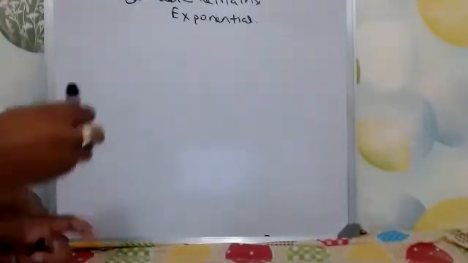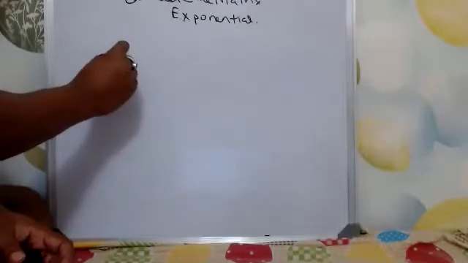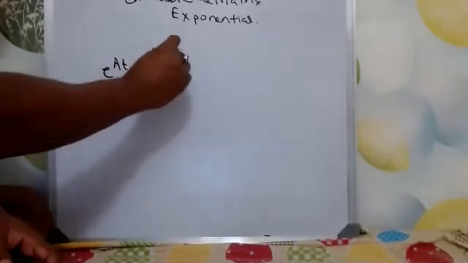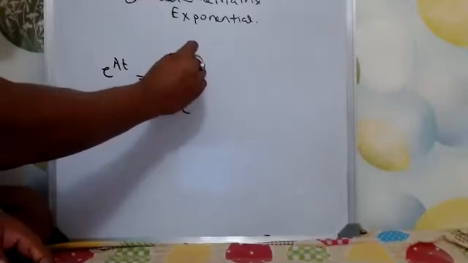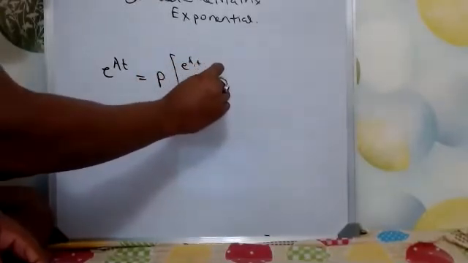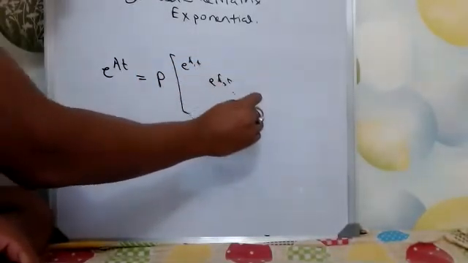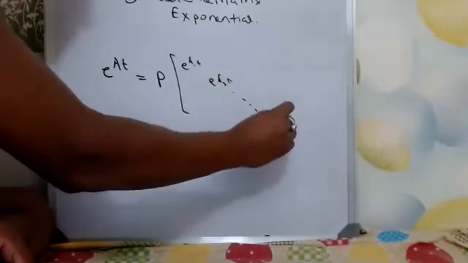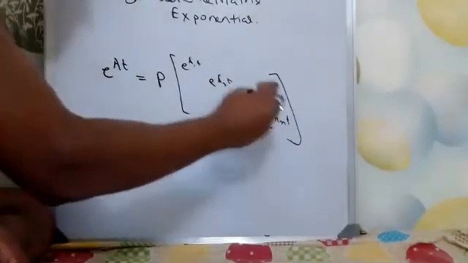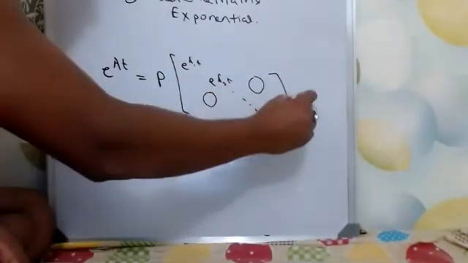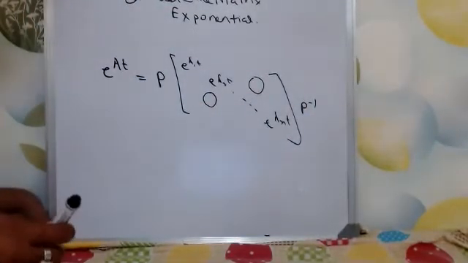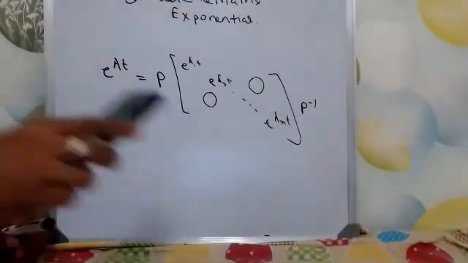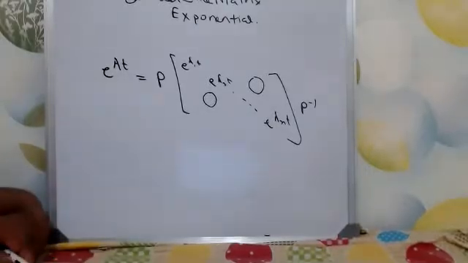So this is the matrix exponential of a matrix A. In general form, e to the power At is equal to P into a diagonal matrix with e to the power lambda 1 t, e to the power lambda 2 t, up to e to the power lambda n t on the diagonal, and 0 elsewhere, and then P inverse. So this will be the final simplification of the matrix exponential. This is what we need.